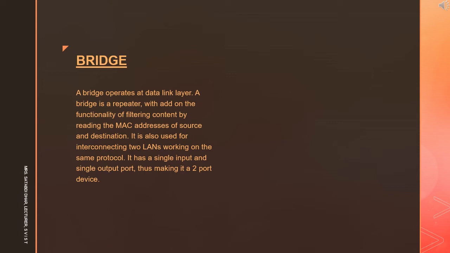Bridges are similar to repeaters and hubs in that they broadcast data to every node. However, bridges maintain the media access control, that is MAC address table, as soon as they discover new segments. So subsequent transmissions are sent only to the desired recipient.